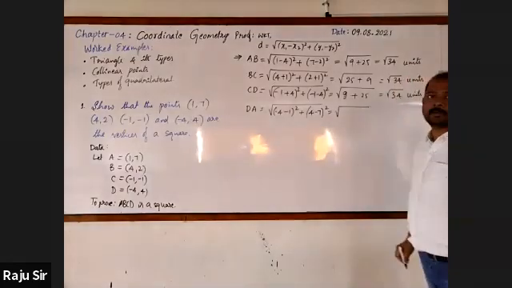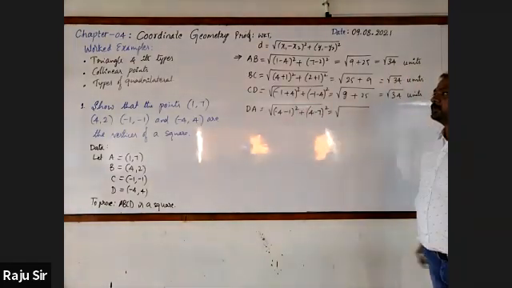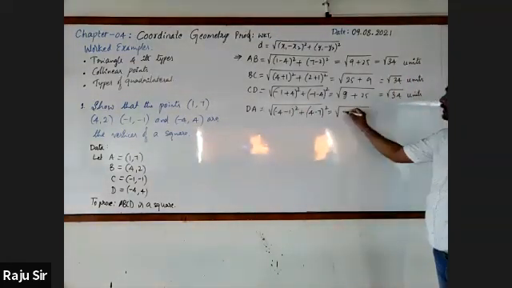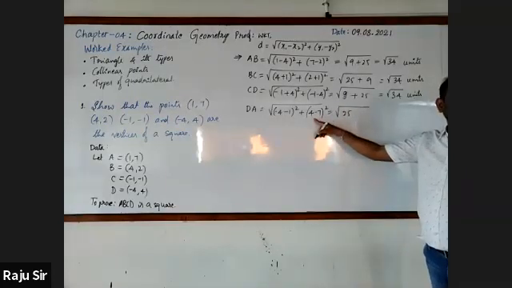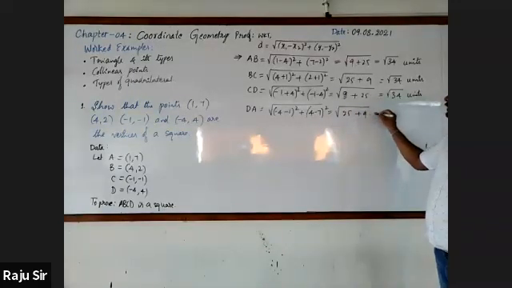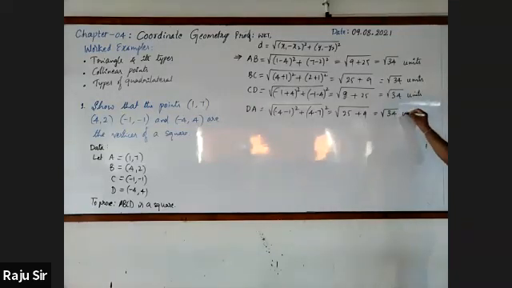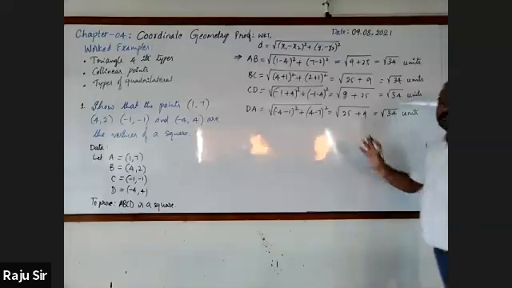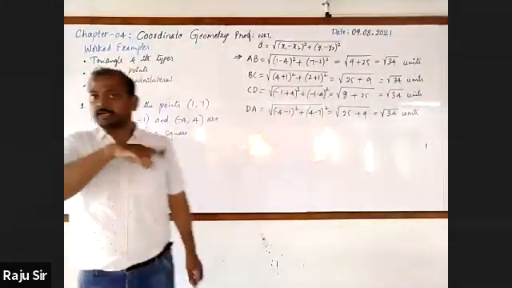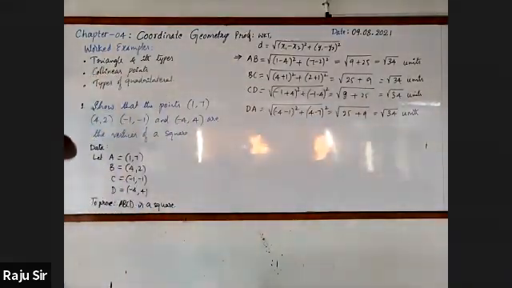Minus 4 minus 1 is minus 5, whole square is 25. 4 minus 7 is minus 3, whole square is 9. It is root 34 units. Last side.